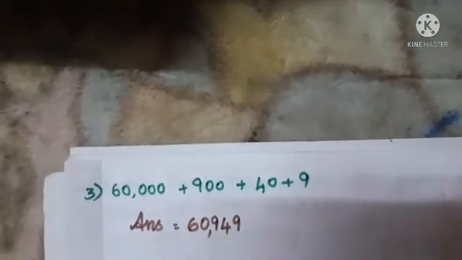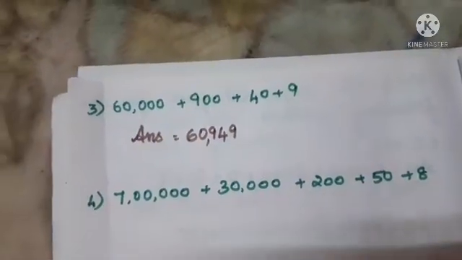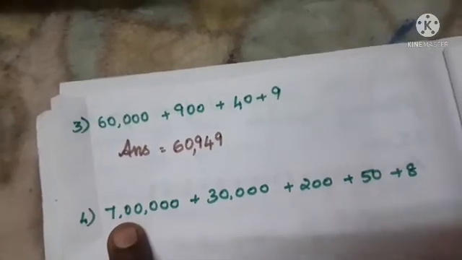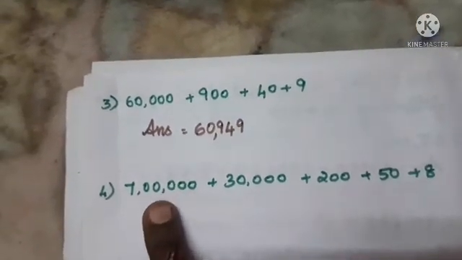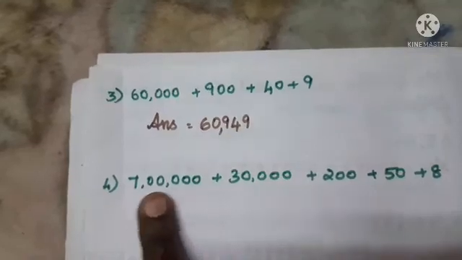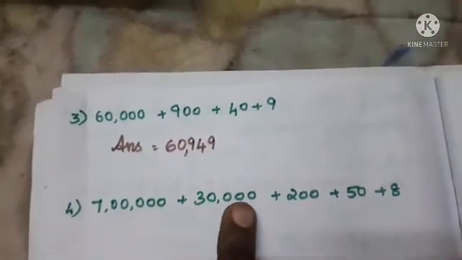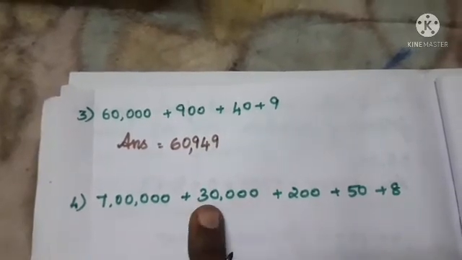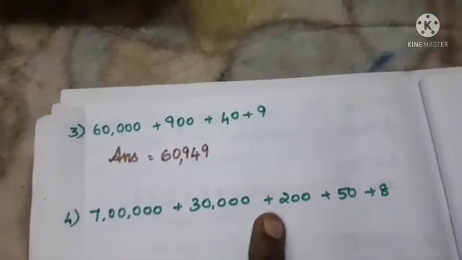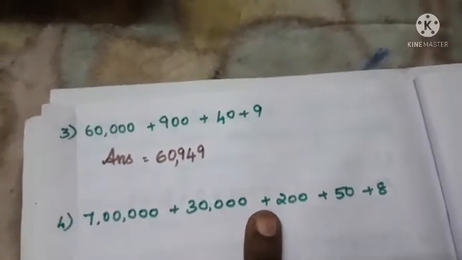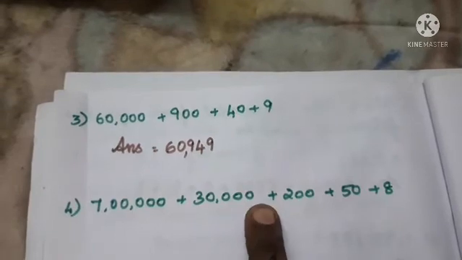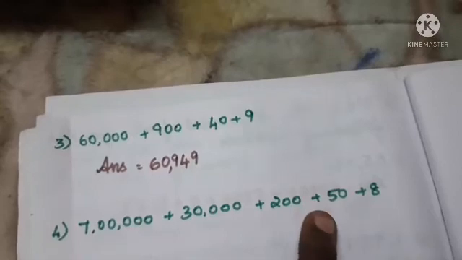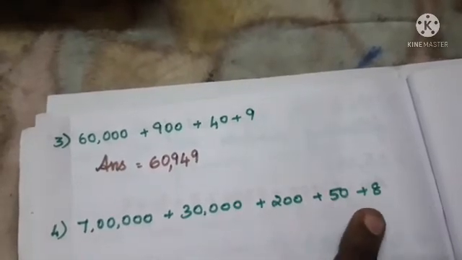Okay, then look at the next problem. So here we have ones, tens, 100, 1,000, 10,000, lakh, isn't it, ma? So we have 7 lakh. Okay, 7 lakh. The next, here ones, tens, 100, 1,000, 10,000. So 30,000. The 3 in the 10,000 place we have. Next, here also 1,000 is missing, isn't it, ma? Here no 4 digit value is there, so 1,000 is missing. Then 200 is there. Then 5 tens, that is 50, and 8 ones, that is 8.